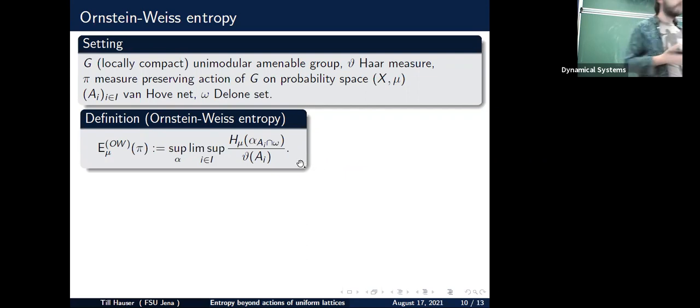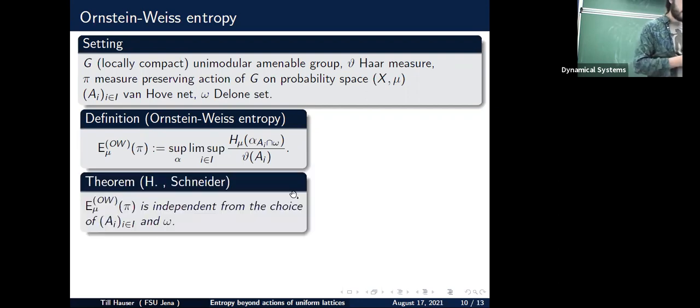Here two questions naturally arise. The first, which I kind of answered already, is whether the lim sup is a limit. I don't really know this, but I don't think so. The second important question is whether this depends on the Van Hove net, and on the Delone set. And this is a theorem by us: it does not. It's a nice way of computing it, and you have a lot of freedom to choose these objects. But in the very end, this supremum no longer depends on these objects.